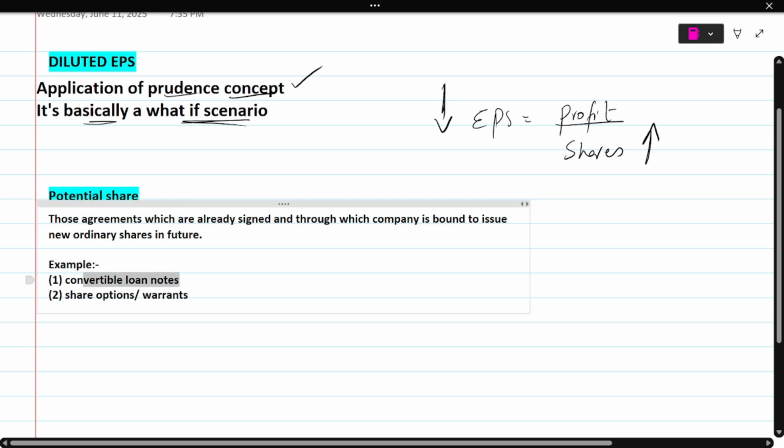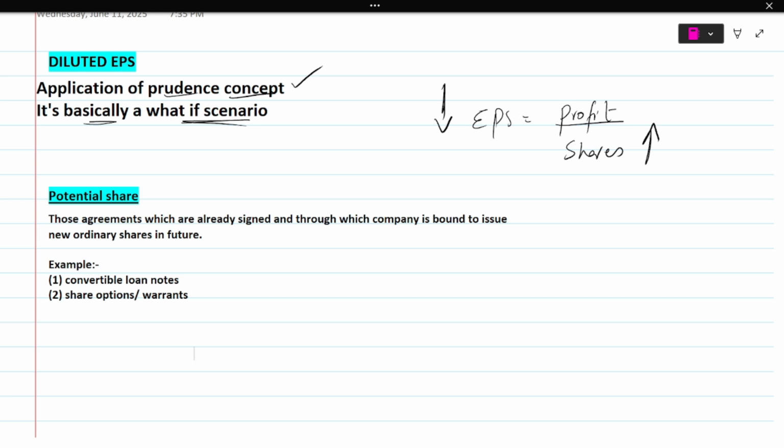Because if you remember, in convertible loan notes, we used to give our investor this choice: at the redemption date, you can either take back your loan or you can convert that loan amount into shares. If they convert that loan amount into shares, then we, as a company, will be bound to issue new shares, correct? So that's why a convertible loan note is a classic example of potential shares.